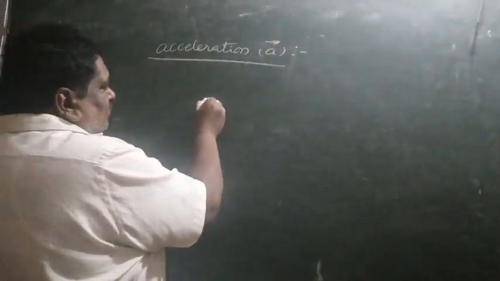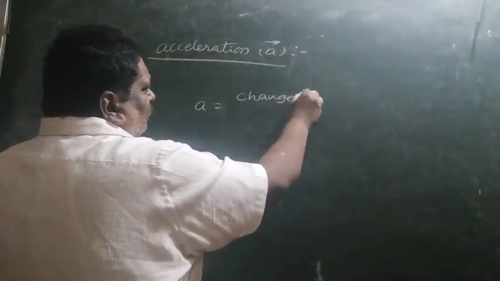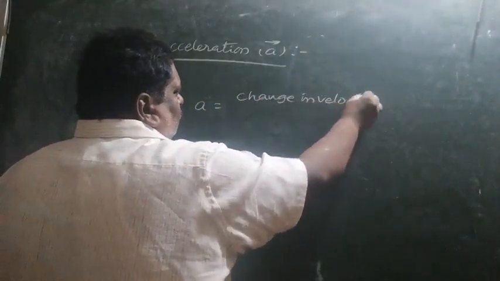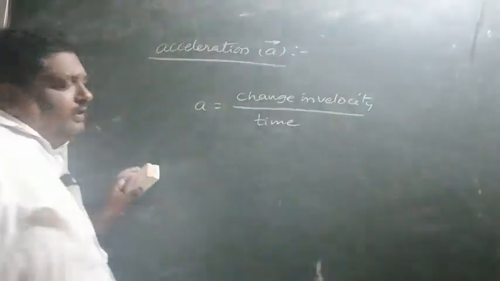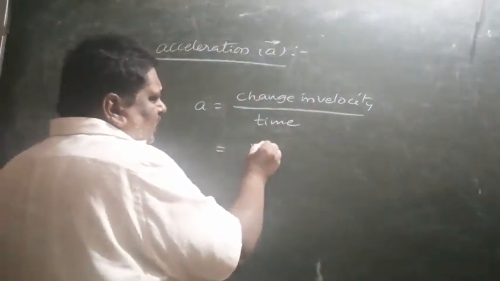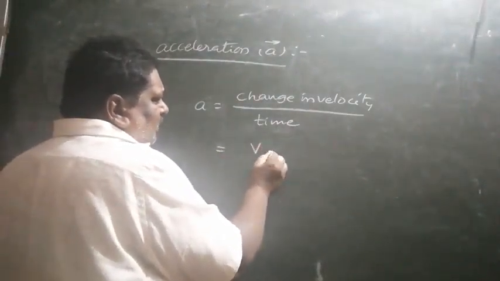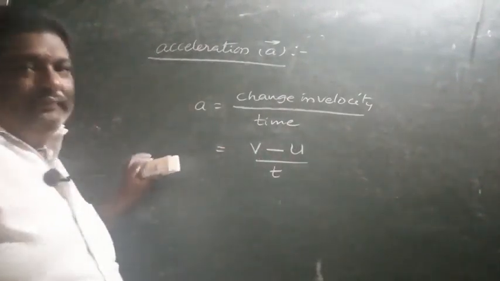Acceleration is equal to change in velocity by time. Generally, change in velocity means final velocity minus initial velocity, divided by time.